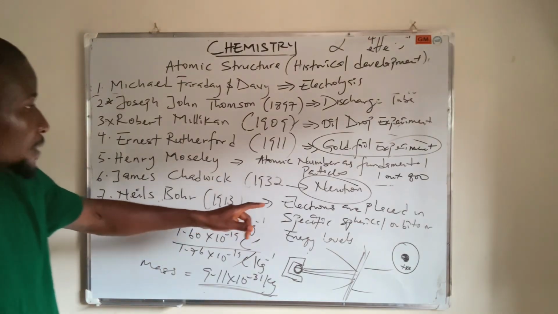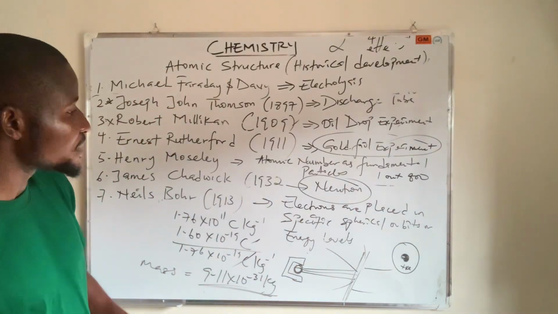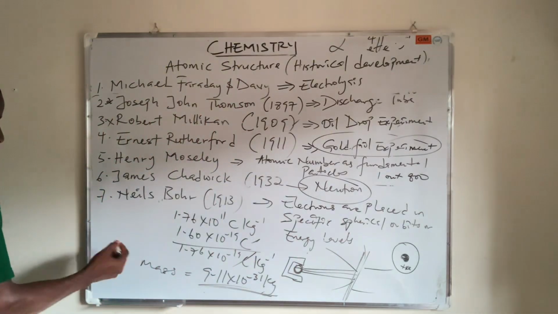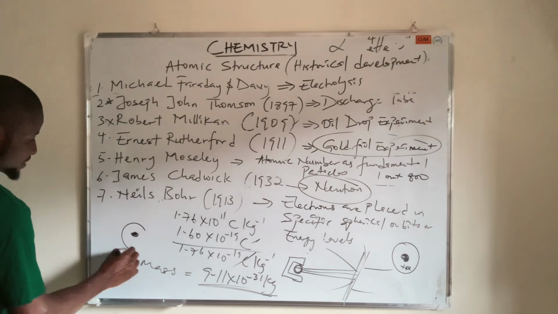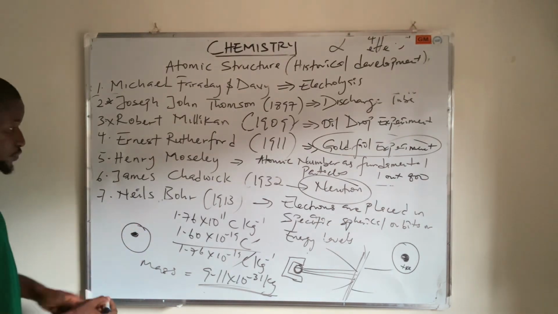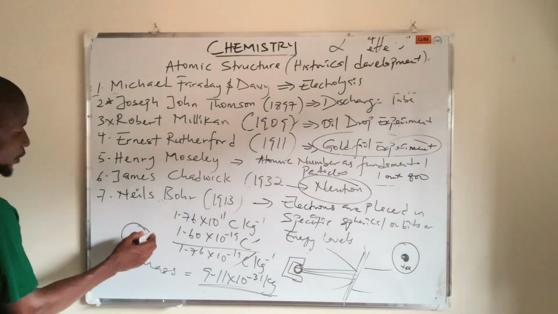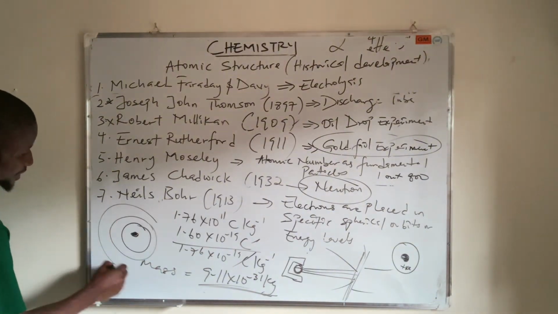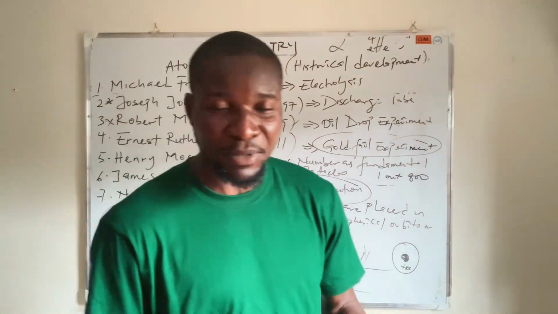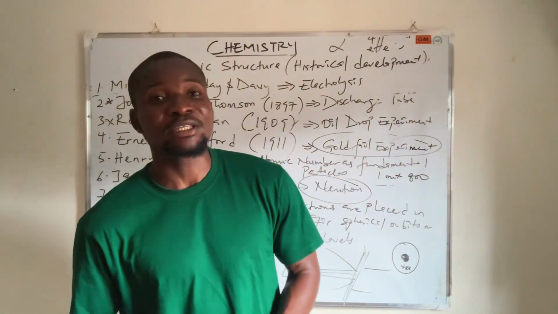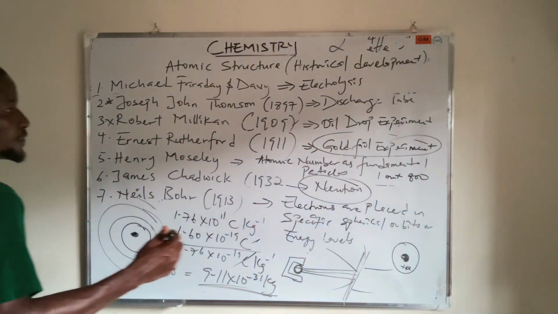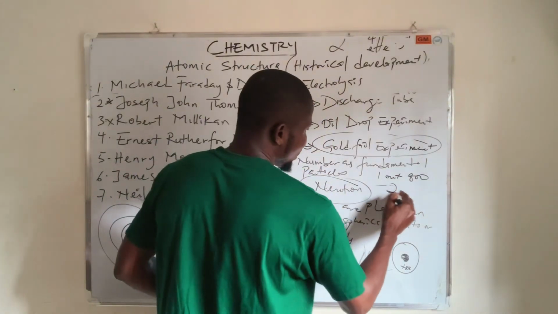Then Niels Bohr's experiment talks about electrons being placed in specific spherical orbits or energy levels. When you have your nucleus, then you have the orbits, and each orbit contains electrons. The orbits, which can also be called energy levels, are places where electrons are placed, based on their principal energy level, because each principal energy level has a general formula of 2n squared.